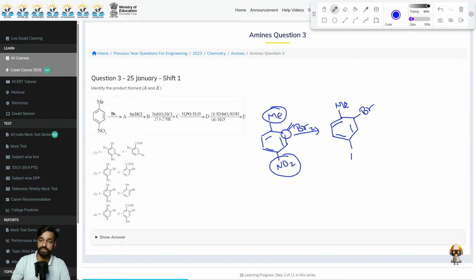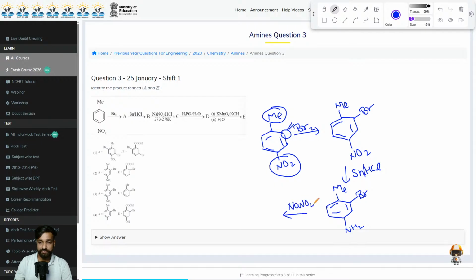Got it? Now next, what will happen? You are just reducing it. You are using Sn/HCl. This will result in methyl here, NH2, and then Br here. Okay. What is the next step? It is NaNO2/HCl, at 0 to 5 degrees Celsius.